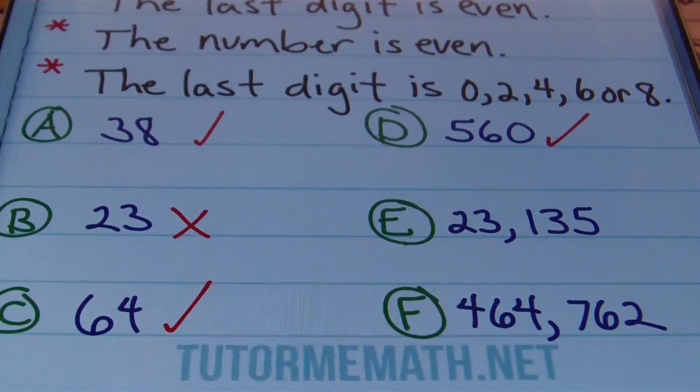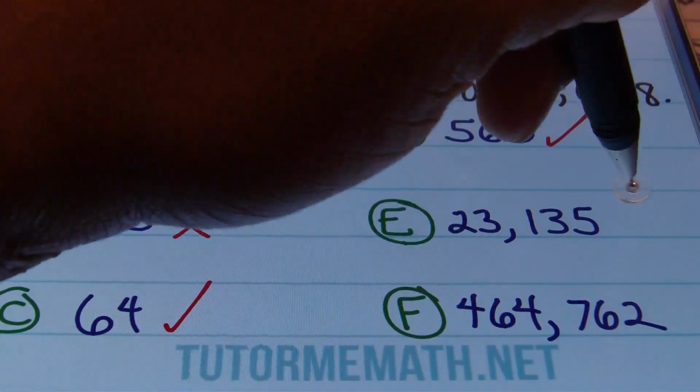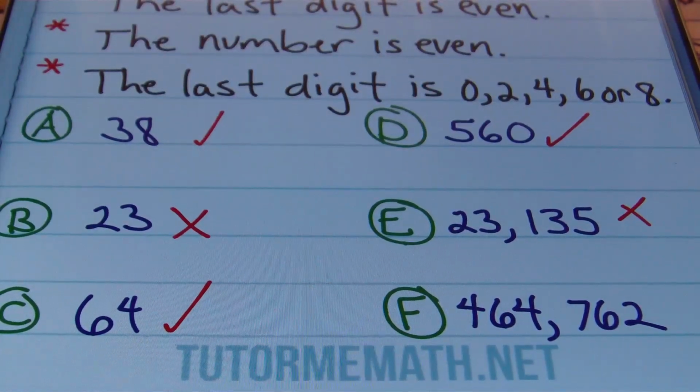In E, we have 23,135. That's right. I said 23,135. Is this divisible by 2? Is it an even number? No, it is not. And I'm putting an X by it.